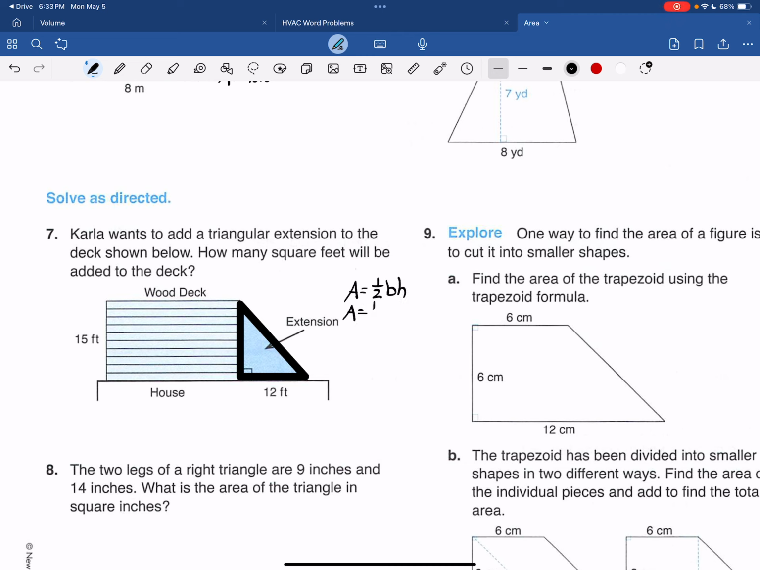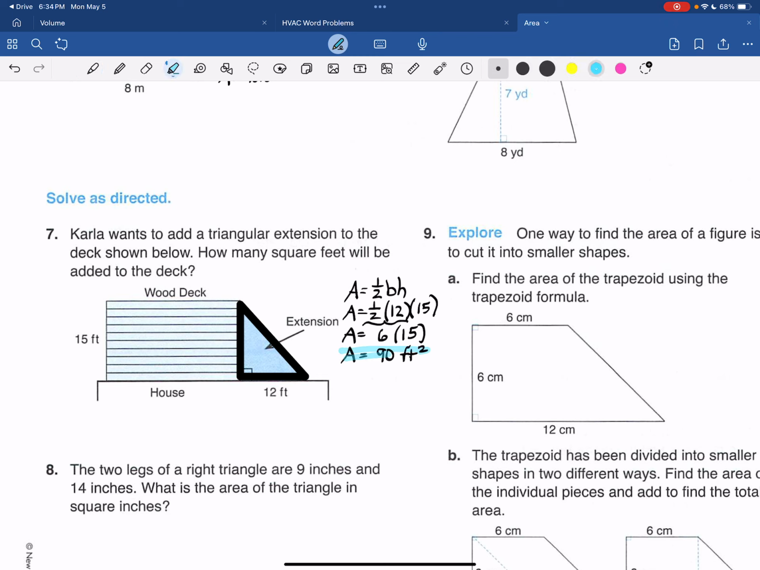And I know that the base is 12. And the height is parallel to that, 15, so that's going to be a 15. 1/2 of 12 is 6. And then 6 times 15 is going to be 90 square feet. And that's the answer we're looking for.